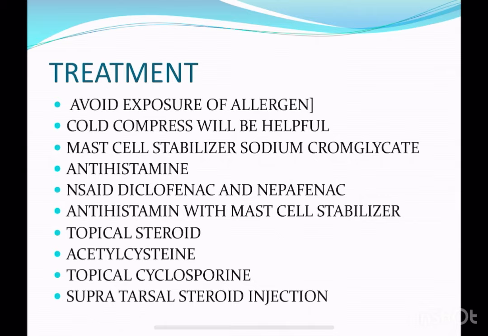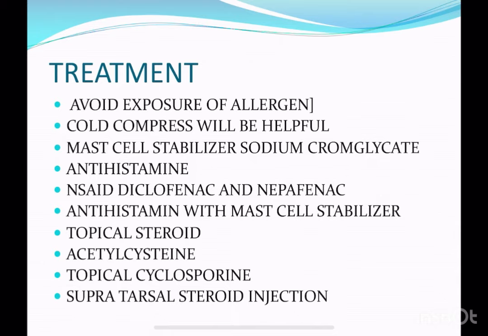And after this, there is acetylcysteine, which is not practiced in our country, but it is practiced outside our country, like in America, in the USA. Acetylcysteine is a mucolytic agent, and it is used for the early treatment of plaque formation. After that, there is topical cyclosporine. Topical cyclosporine is an immunosuppressive drug for those patients in which the steroids are not effective, so we have to give the topical cyclosporine.